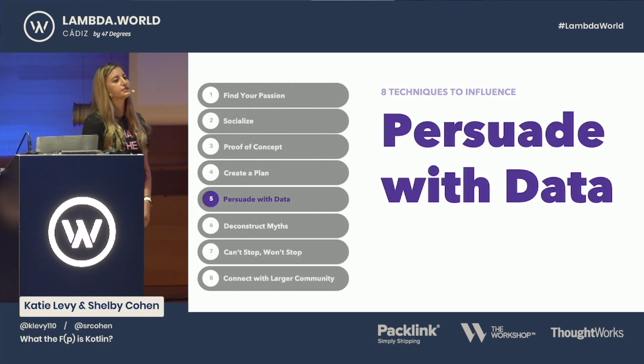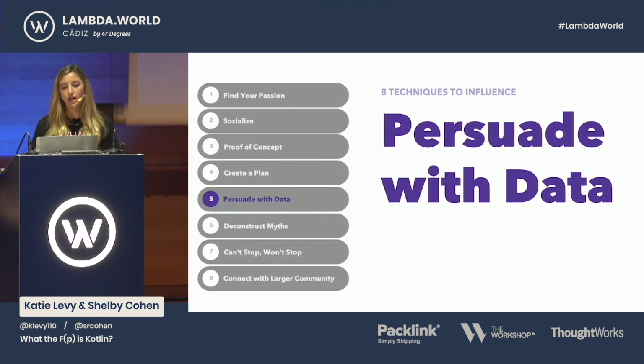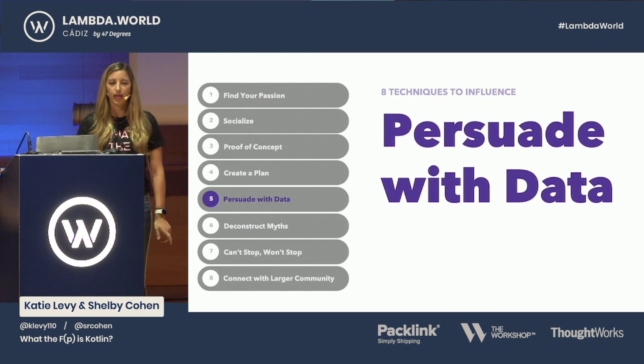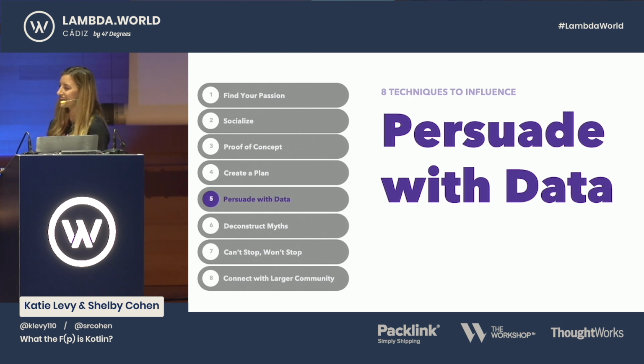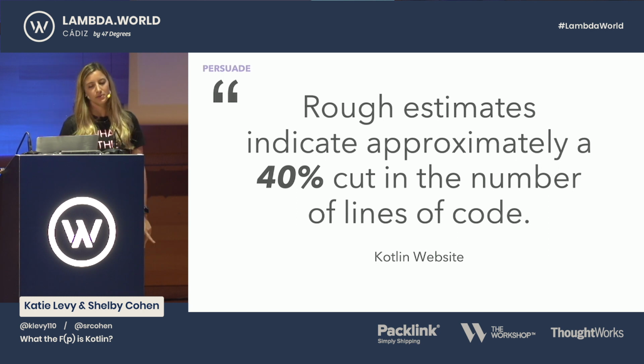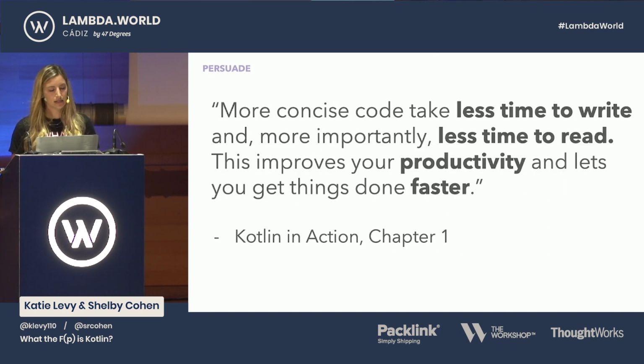So now that you've defined what success looks like and experimented with different proofs of concept, we still need something to strengthen our argument and convince more people. So Katie, how do you persuade an engineer? Data. We can't argue with data, and on the Kotlin website it states that rough estimates indicate approximately a 40% cut in the number of lines of code. So if that doesn't convince you, more concise code takes less time to write, and more importantly, less time to read. So this improves your productivity and lets you get things done faster.